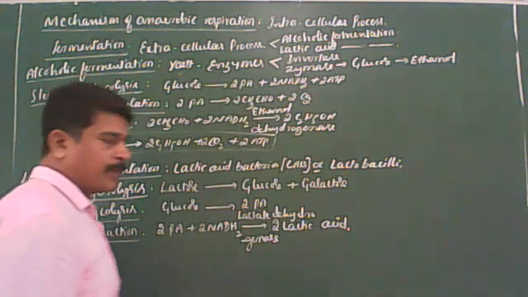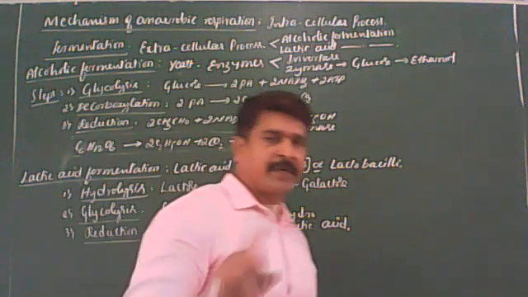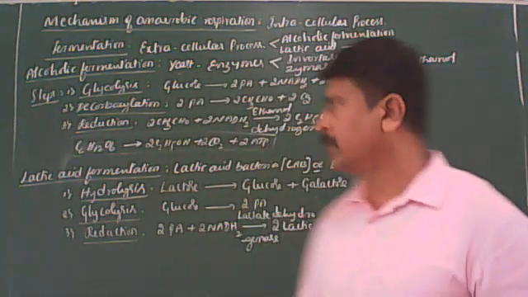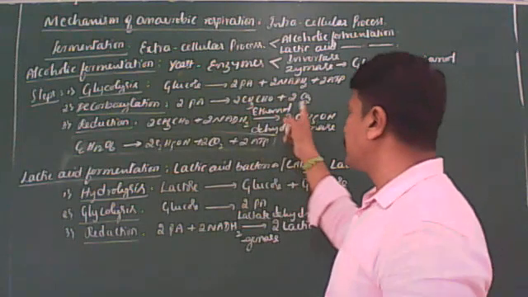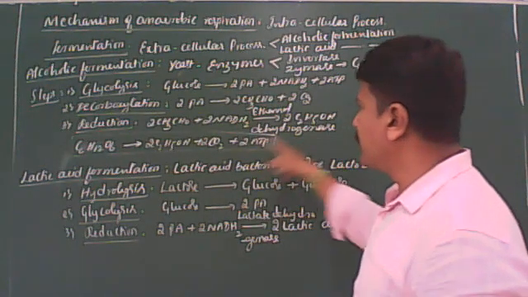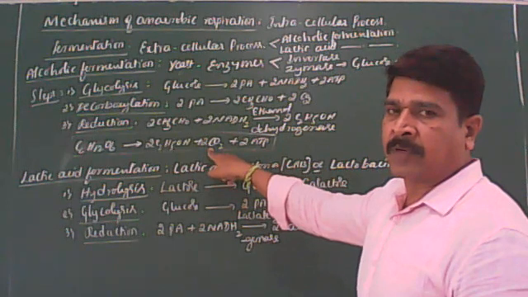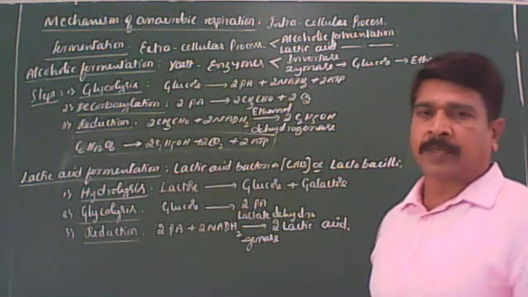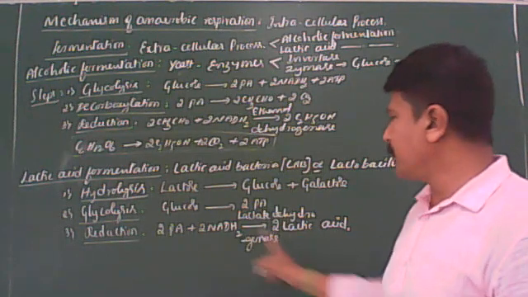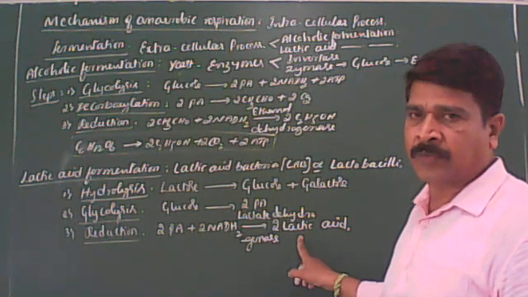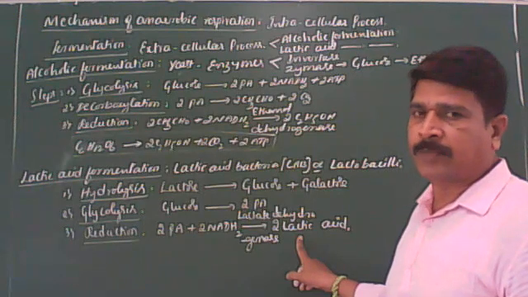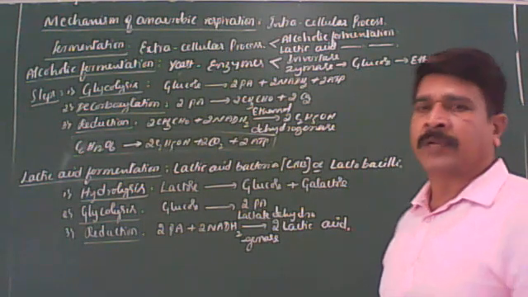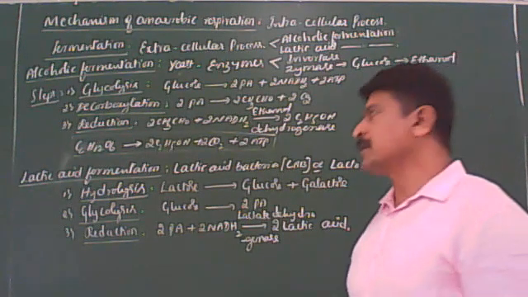One point you should remember. During lactic acid fermentation, carbon dioxide is not evolved. But in alcoholic fermentation, carbon dioxide is evolved. You remember this. But during lactic acid fermentation, carbon dioxide is not evolved. Only lactic acid is produced from the pyruvic acid molecules. So these are the three steps involved in lactic acid fermentation.